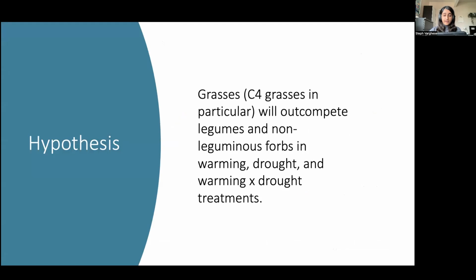We hypothesized that grasses, particularly those that utilize the C4 photosynthetic pathway, would outcompete legumes and non-leguminous forbs in warming, drought, and warming combined with drought treatments. We predicted this to be the case because grasses are generally the most drought-tolerant functional group, with C4 grasses having the additional advantage of being heat tolerant.